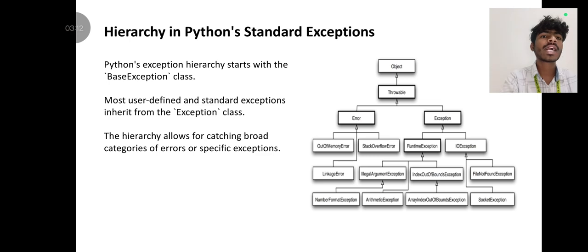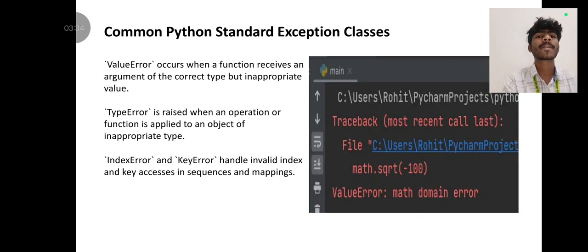Hierarchy in Python standard exceptions. The Python exception hierarchy starts with the BaseException class. Most user-defined and standard exceptions inherit from the Exception class. The hierarchy allows for catching broad categories of errors or specific exceptions.